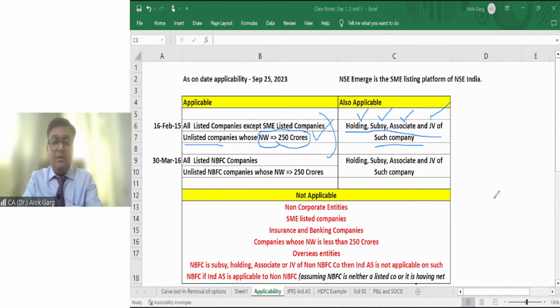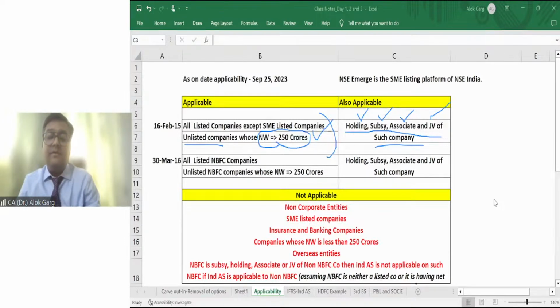Again, second example. Tanisha went to the audit. Tanisha is also a chartered accountant. When Tanisha was looking at the share capital page, she found that this company has a promoter who has invested 30% in the entity, and that promoter is a listed entity. Tanisha went to the CFO and asked, "Mr. CFO, why have you prepared your financial statements under accounting standards?" The CFO said, madam, we are an unlisted entity and we have a net worth of less than 250 crore.